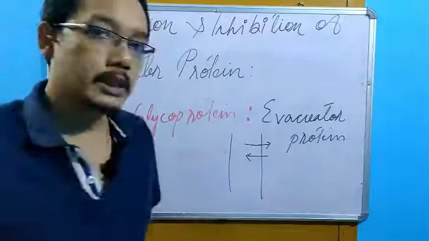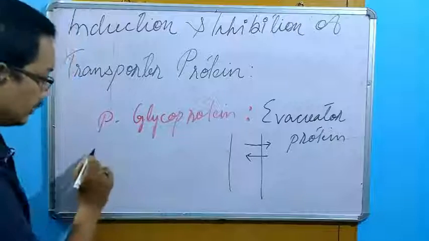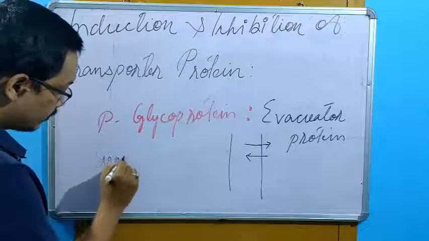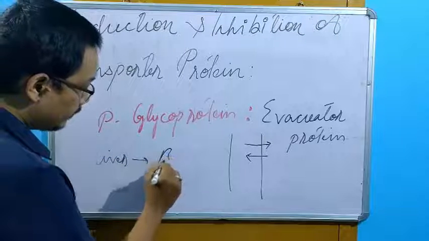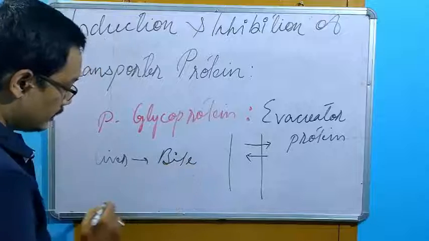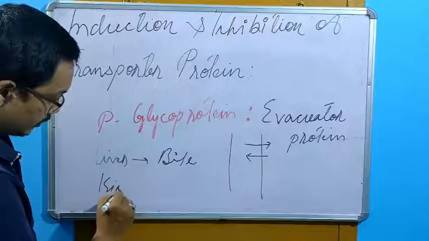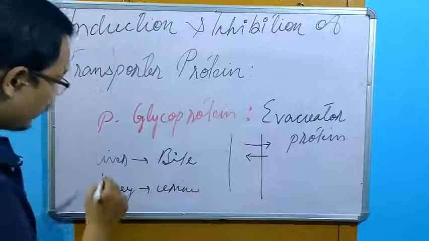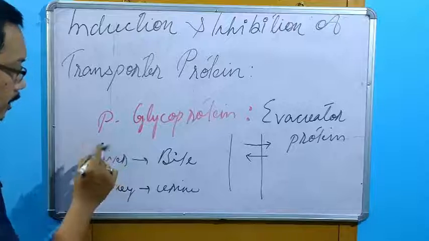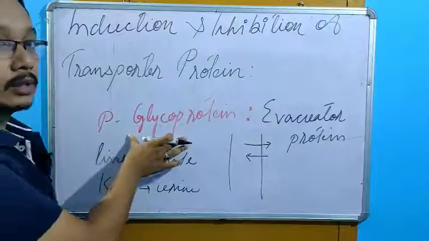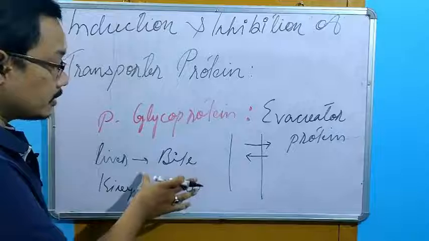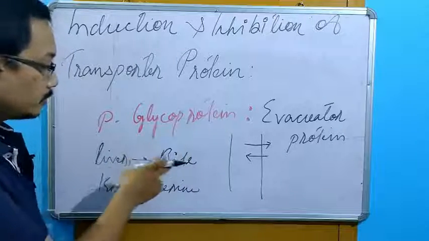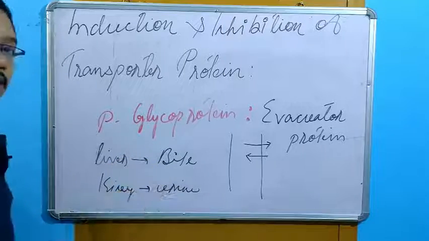Also, it will help in the movement of drug from liver to the bile, from kidney to urine. It facilitates, it helps. That means P glycoprotein is also a very important factor for the excretion of the drugs. It helps in the excretion of the drug via bile as well as via urine.